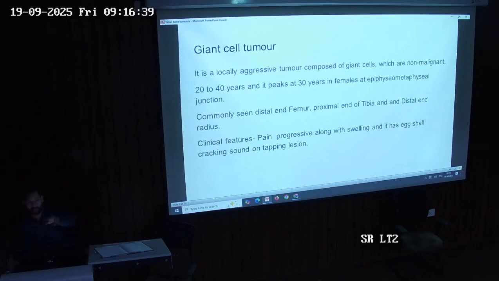The cells are non-malignant. It occurs in 20 to 40 years, and is maximum at 30 years. It mostly occurs in females at the epiphyseo-metaphyseal junction. It is commonly seen at the distal end of the femur, proximal end of the tibia, and distal end of the radius. The clinical features are progressive pain along with swelling, and on palpating this, we hear an eggshell crackling sound on tapping the lesion.